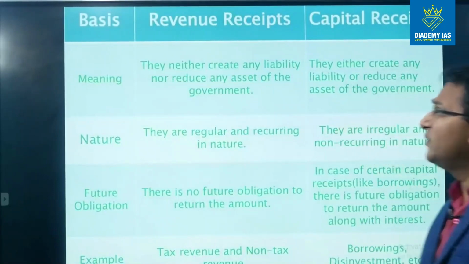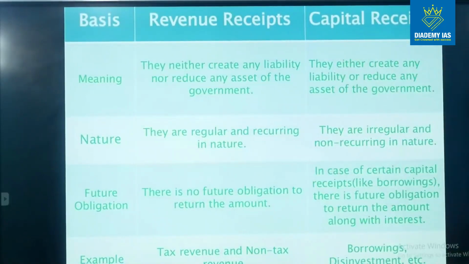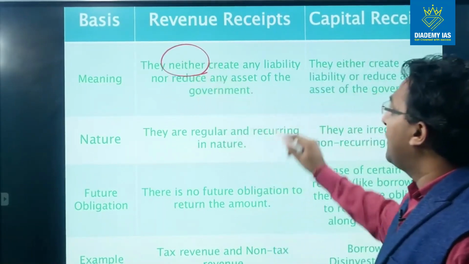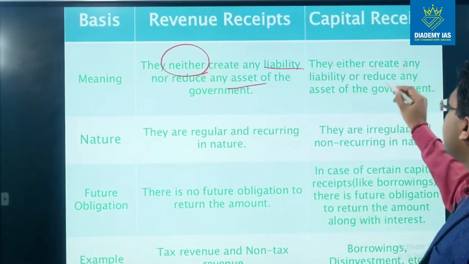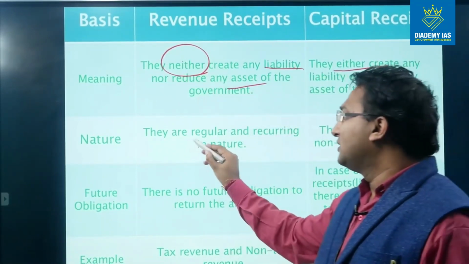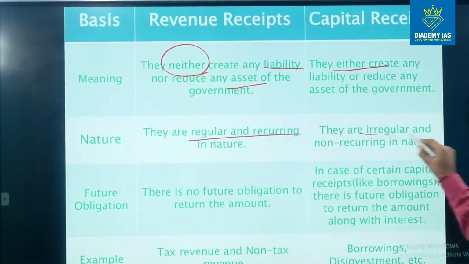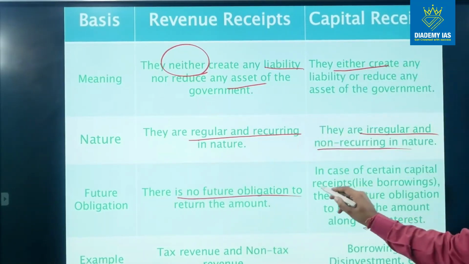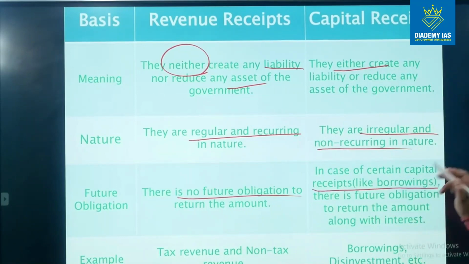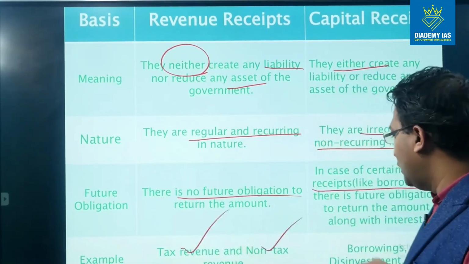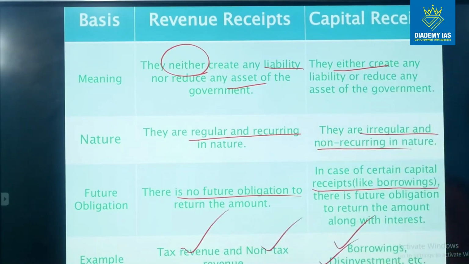Here you can see the difference between the revenue receipt and the capital receipt. Once again, revenue receipt means they do not have any impact on the liability and asset, and capital receipt means they either create liability or reduce any asset of the government. Nature, they are regular and recurring, and they are irregular and non-recurring. Future obligation, there is no future obligation to return, but in case of capital receipt, in certain cases like borrowings, there is an obligation to return back the money. Example, it can include tax revenue, non-tax revenue. Here it can include borrowing, disinvestment, etc.